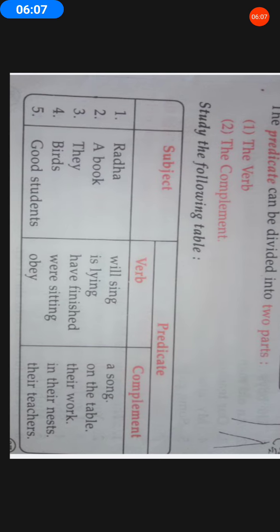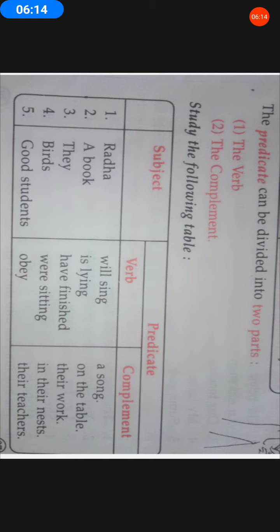Now let us study in more detail and with more clarity with the table provided here in the form of a picture. You can just have a look at this table. I'll read it for you. The very first column is the serial number. Next is the subject, then the predicate. The predicate is classified into two parts, verb and complement. As we already studied in a previous class, what a verb is. Now let us see each sentence. Does it consist of a verb? Yes, of course. Every sentence has a verb.